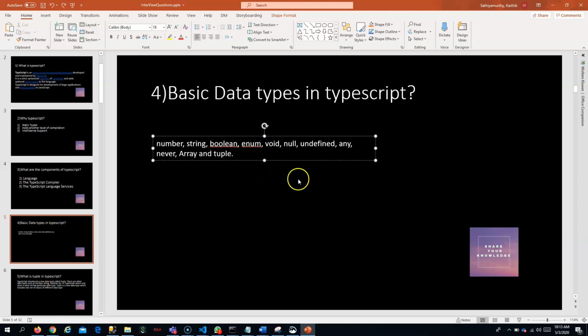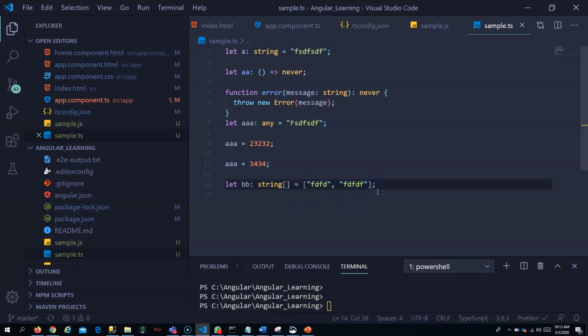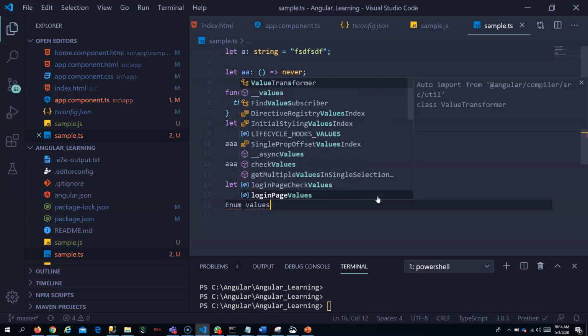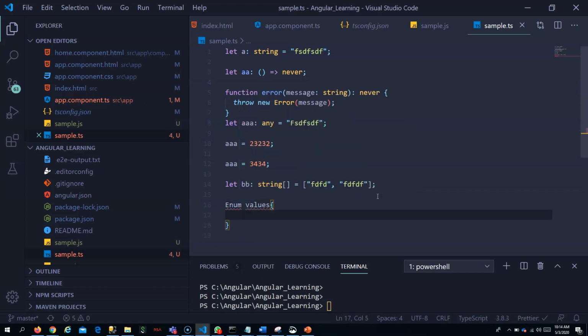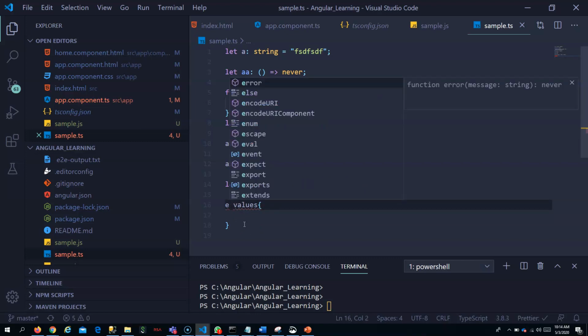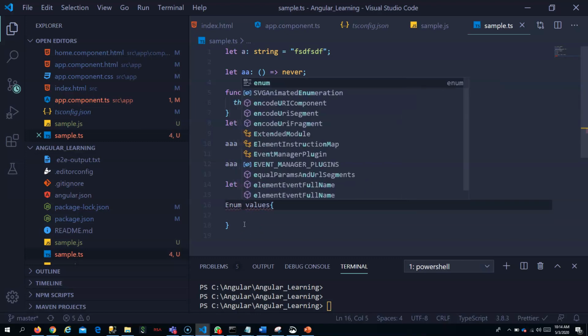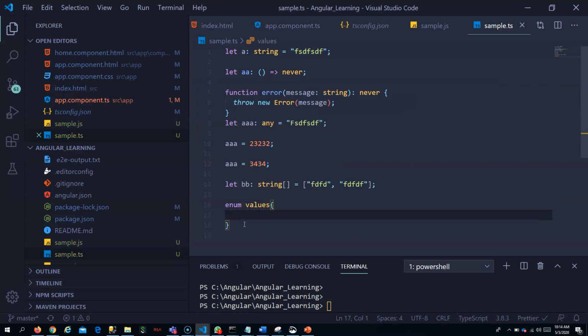enum is another type. Okay, if you see enum, it should be like this for giving values. You can give maybe values. Okay, you can give values there.